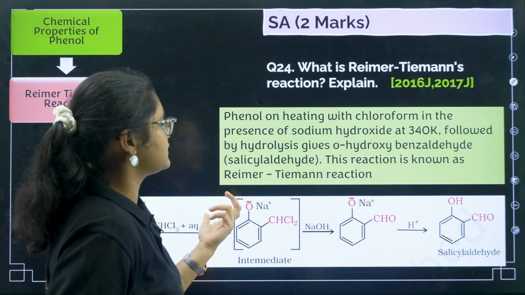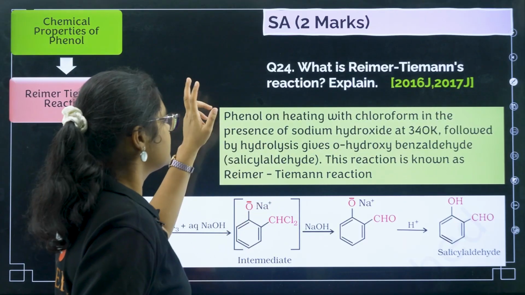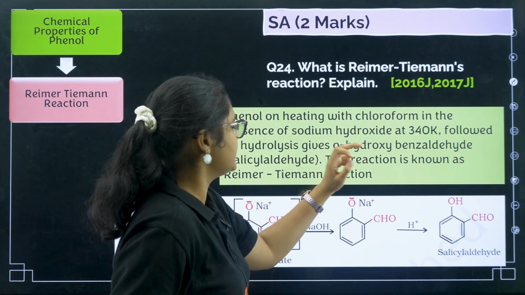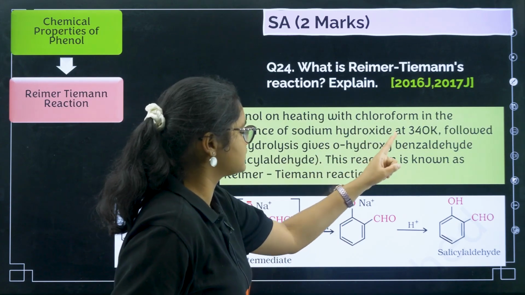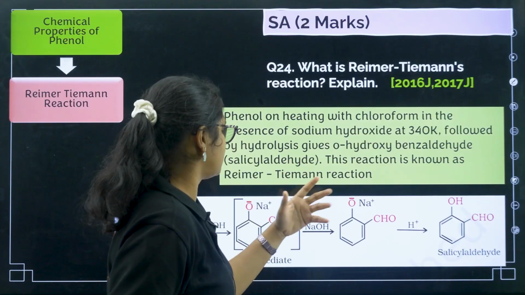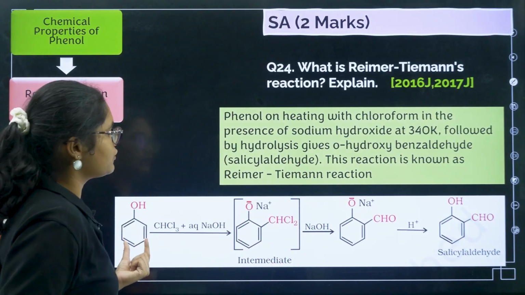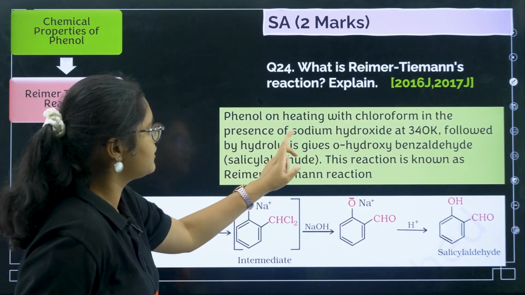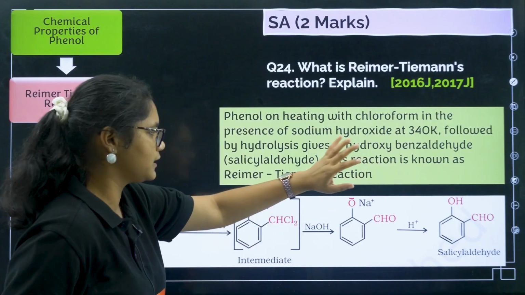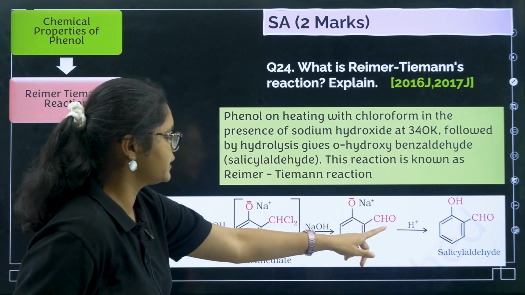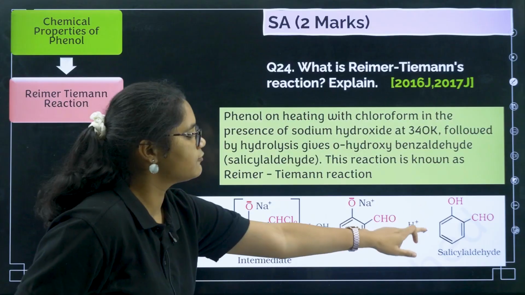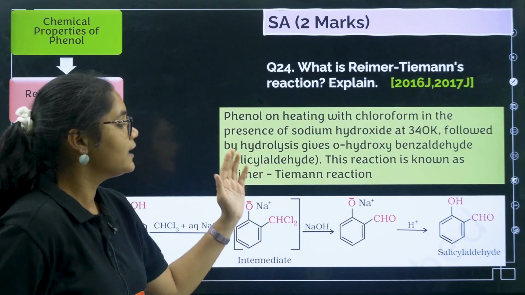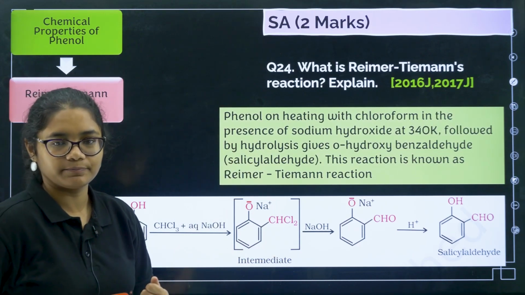Next, what is Reimer-Tiemann reaction and explain. So with example you have tried. Phenols on reacting with chloroform in the presence of sodium hydroxide followed by hydrolysis give you ortho-hydroxybenzaldehyde, and this reaction is known as Reimer-Tiemann reaction. So how I have written, first phenol is reacting with CHCl3 and NaOH. Phenol on heating with chloroform in the presence of sodium hydroxide at 340 Kelvin, you can leave it, followed by hydrolysis. So this is all intermediate, we are not talking about this. Followed by hydrolysis gives you ortho-hydroxybenzaldehyde or salicylic aldehyde, and this reaction is called Reimer-Tiemann reaction.